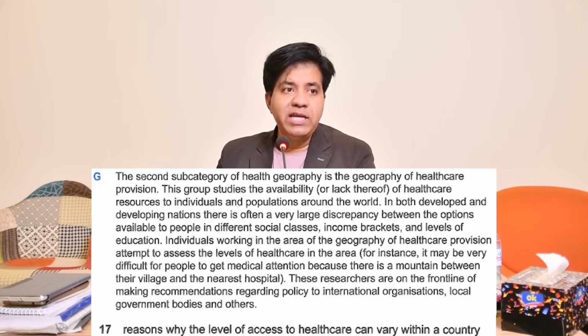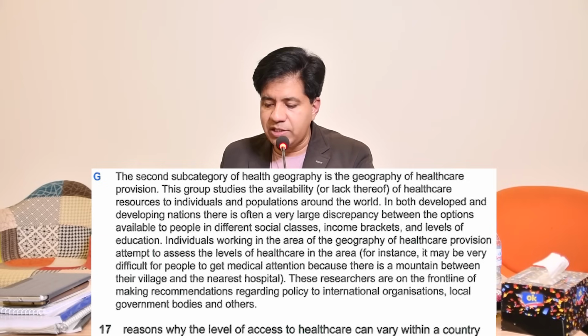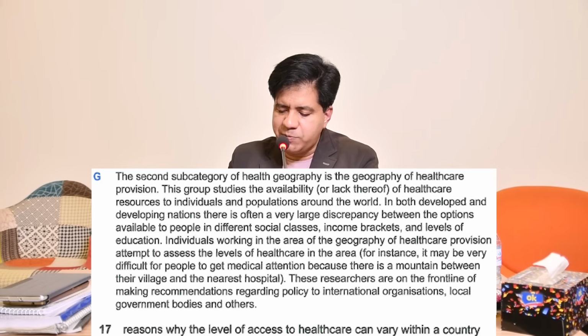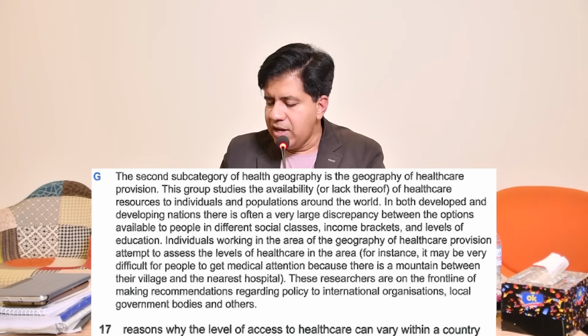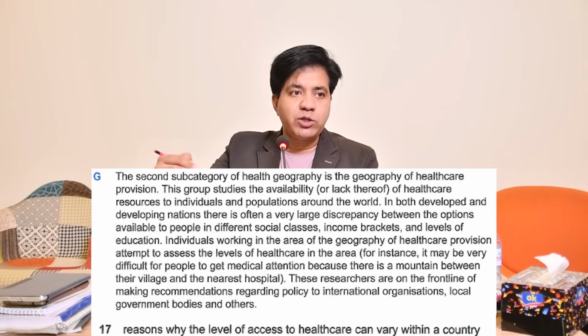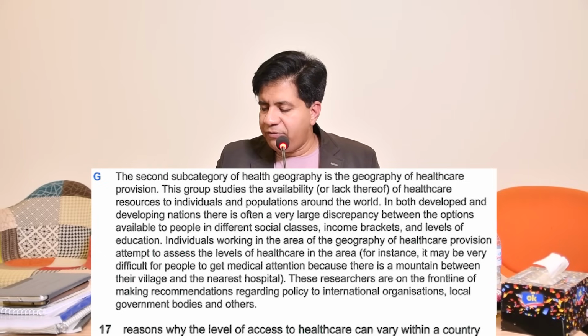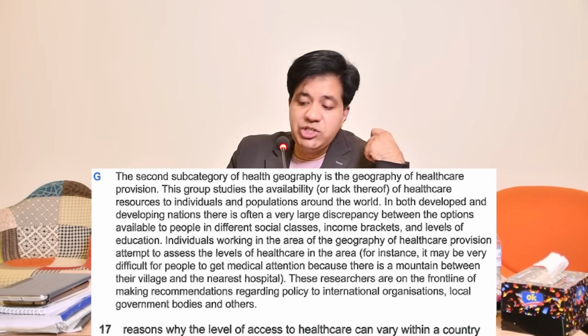It may be very difficult, and you should underline this and write the question number so that when you go back home you could practice, right? All right. It may be very difficult for people to get medical attention because there is a mountain between their village and the nearest hospital. These researchers are on the front line and all that. Now what is that? Reasons why, and even if you go back to this paragraph, they will give you some other reasons as well. So reasons why the level of access to healthcare can vary within a country. For 17, answer is G.